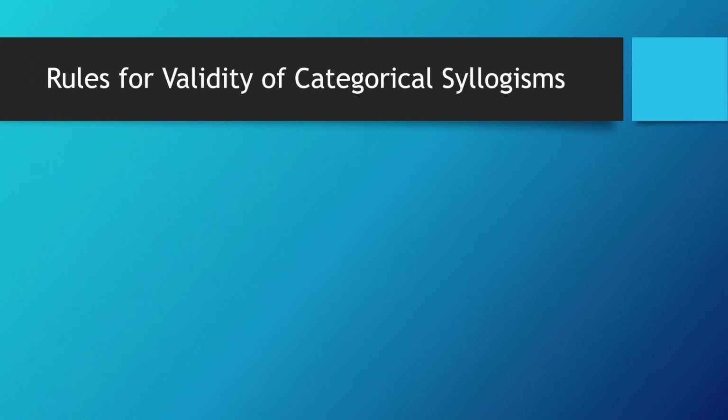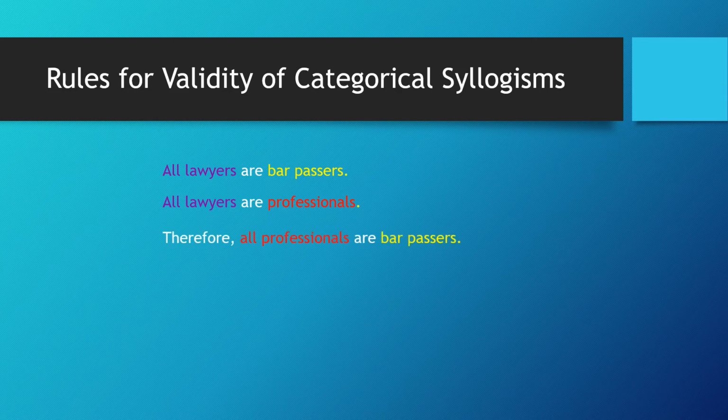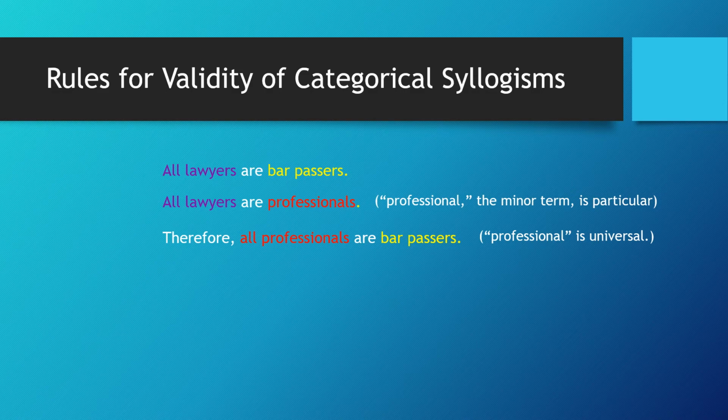Let's have another example for rule number 2. All lawyers are bar passers. All lawyers are professionals. Therefore, all professionals are bar passers. In the second premise, professional, the minor term, is particular. In the conclusion, professional is universal. A universal conclusion was arrived at from a particular term in the minor premise. This is a fallacy of illicit minor, thus invalid.